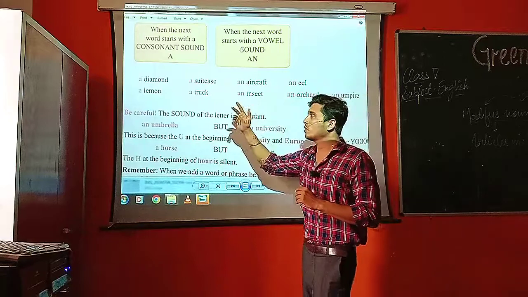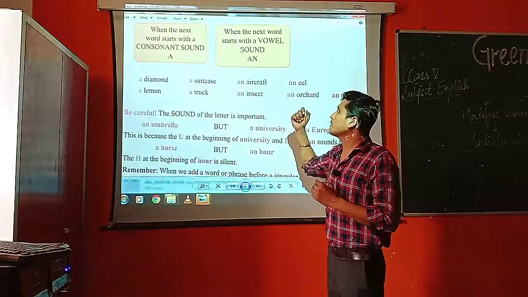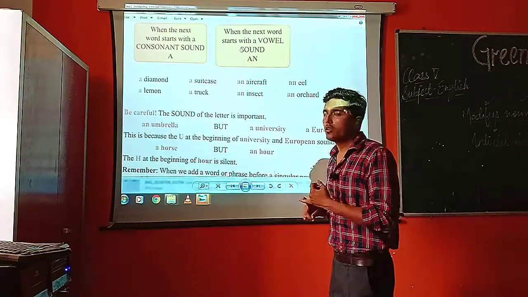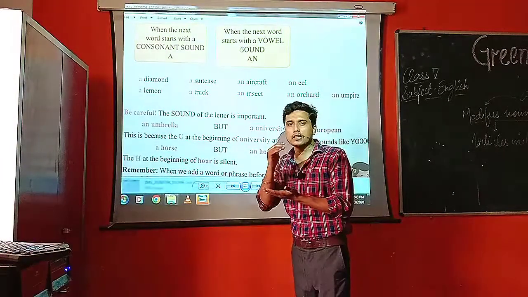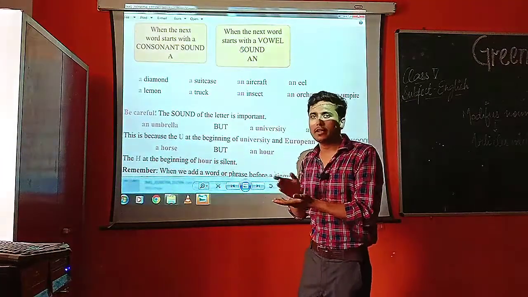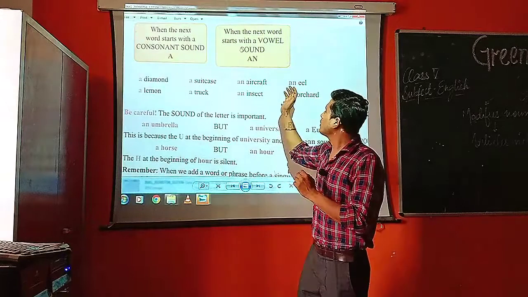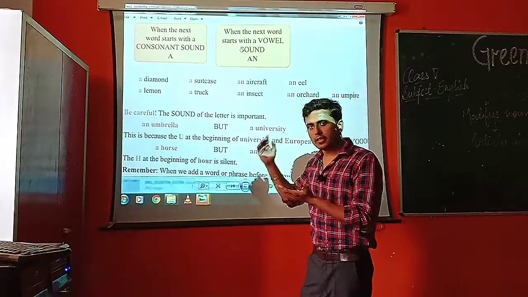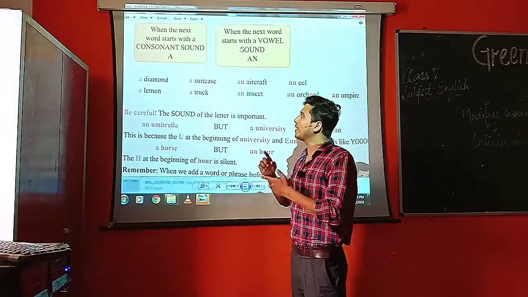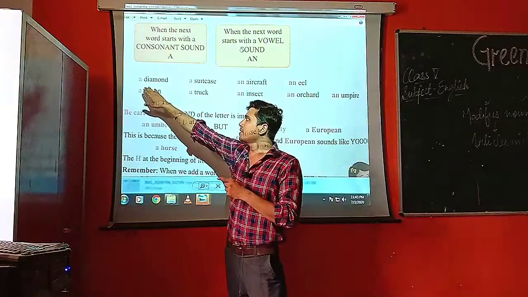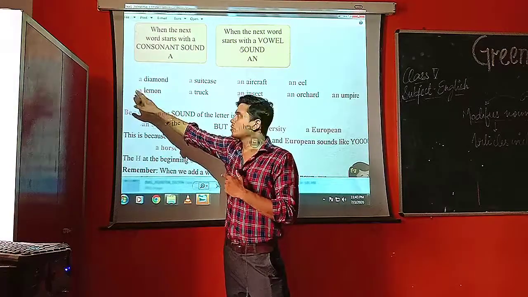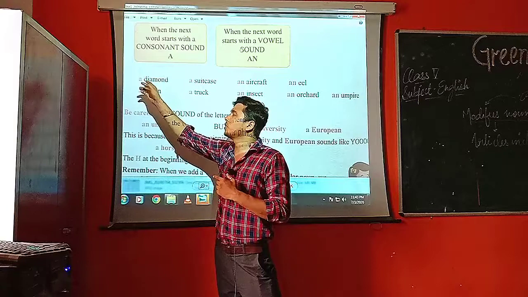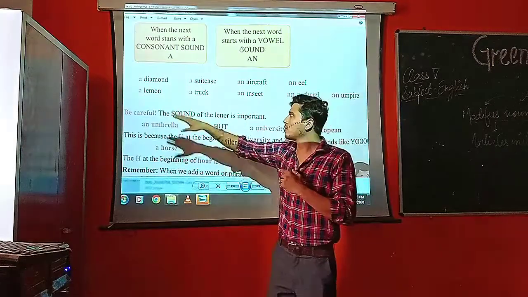Let's discuss how the vowel sound works. As we know our vowels a, e, i, o, u, we are going to just focus on their sounds while pronouncing the words. On the basis of that we are going to use a and an. As you can see, a diamond: the first letter of this word is D, which is not a vowel.